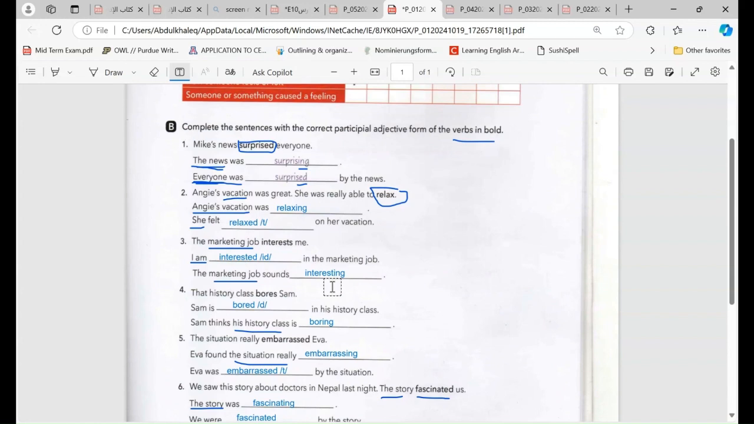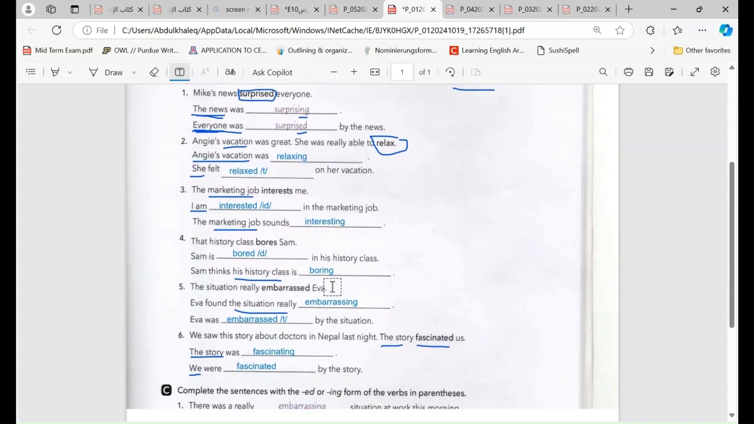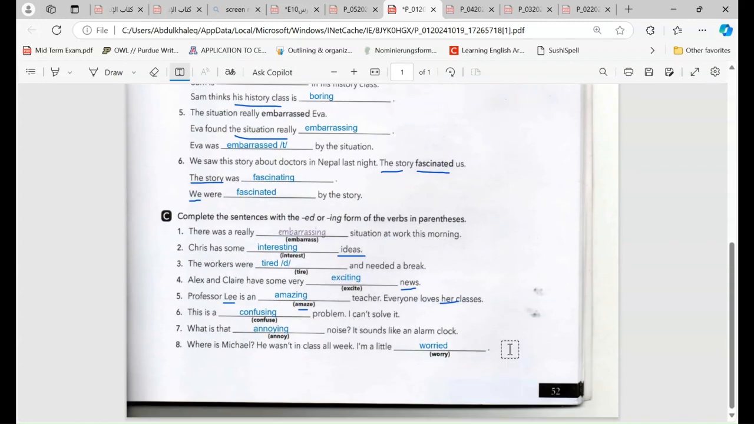So these are the possible answers for these questions. Section B and section C on page 52 in Start Up book.